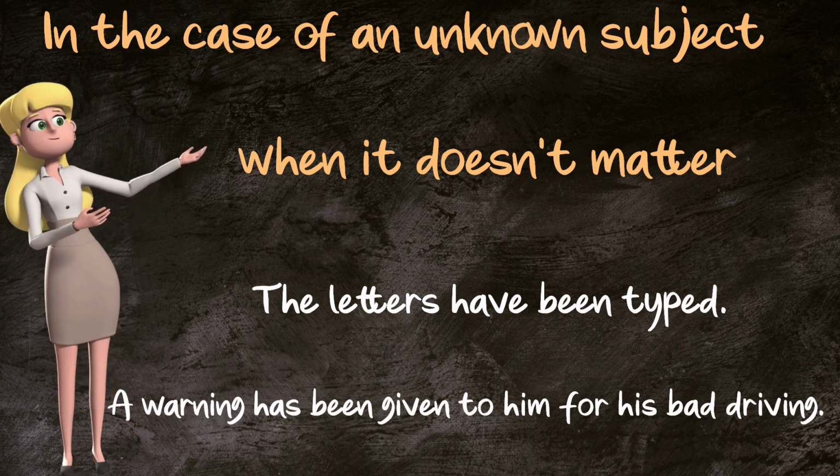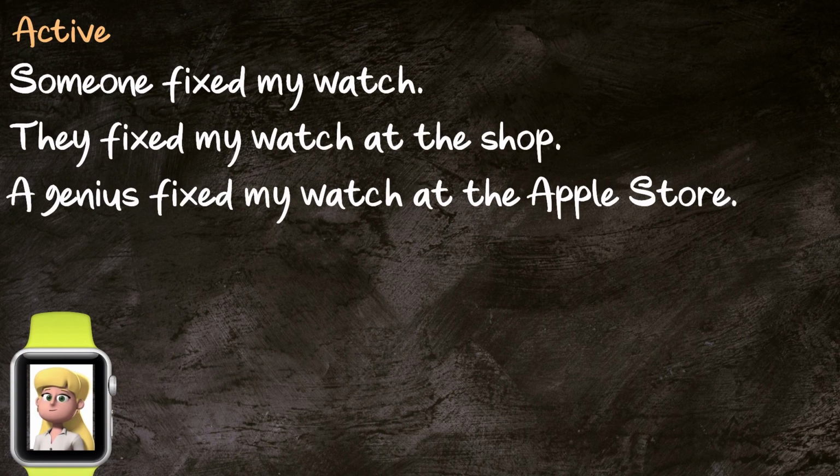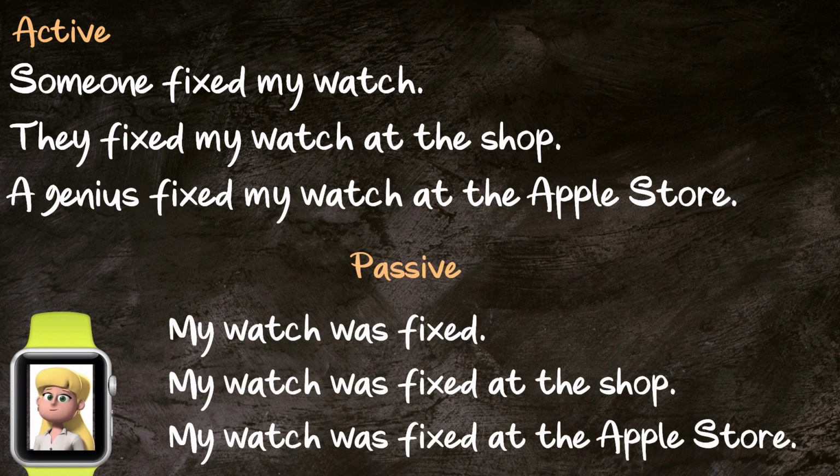The focus here is not who typed the letters or who gave the warning. If you look at the active sentence examples at the top, you will see the emphasis is actually on the subject who is doing the action. If you look at the passive voice examples at the bottom, you will notice that the emphasis moves away from the subject and moves on to the fact that the watch was fixed.